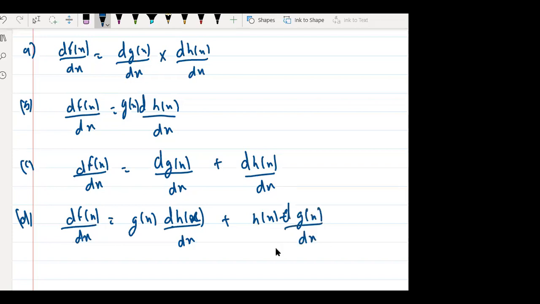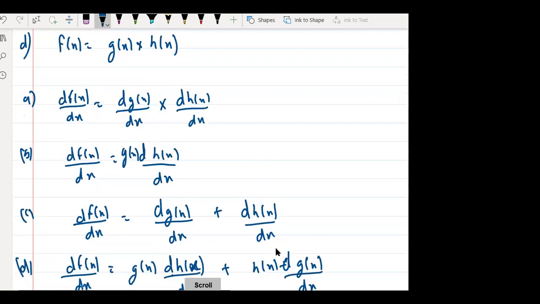Tell me, A and C are the same only? Which and which are the same? No, sir, the signs are different. So tell me, what do you think? If you don't have any idea, what do you think? Which of them is correct? Think about it, everyone.